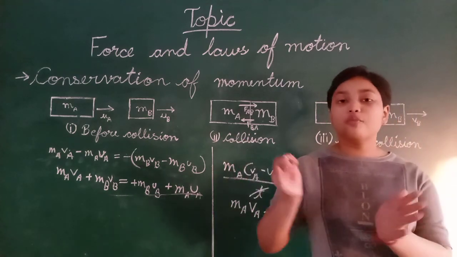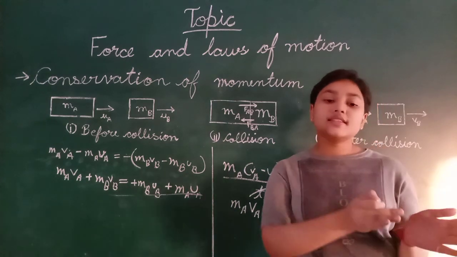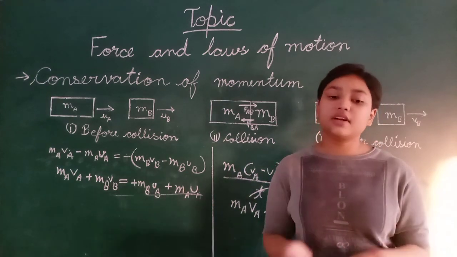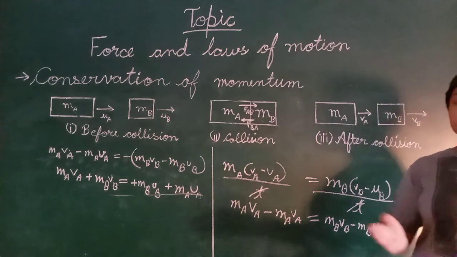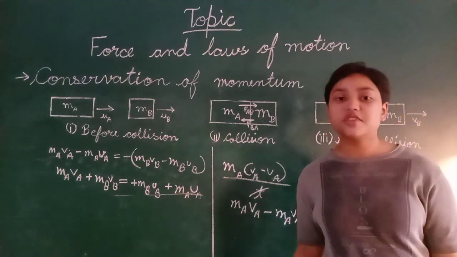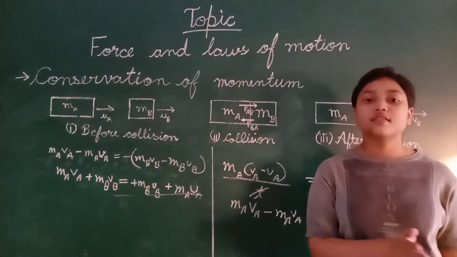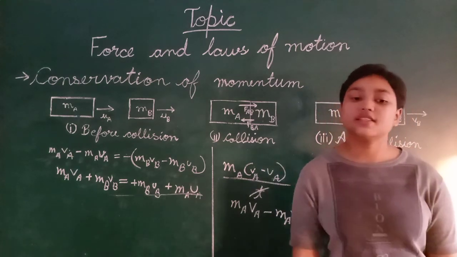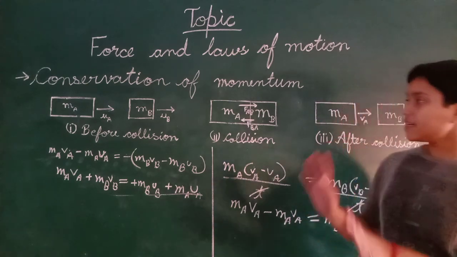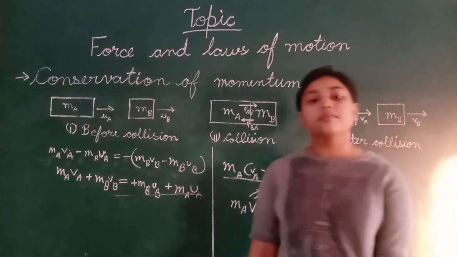Conservation of mass states that mass can neither be created nor destroyed. As you have already studied in chemistry, the reactants are equal to the products. Why? Because mass remains the same. So all the conservation laws are the same.